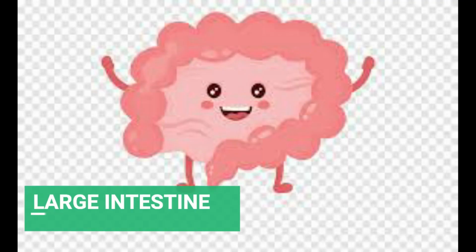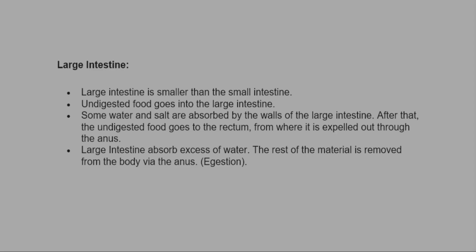Next is large intestine. Large intestine is smaller than small intestine, but undigested food goes into the large intestine. Some water and salt are also absorbed by the walls of large intestine. After that, the undigested food goes to the rectum from where it is expelled out through the anus. Large intestine absorbs excess of water. The rest of the material is removed from the body via the anus, that is egestion.